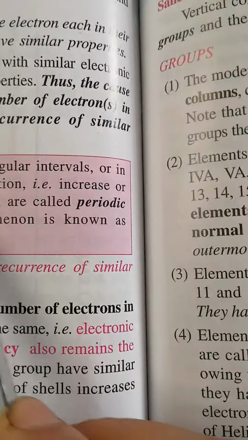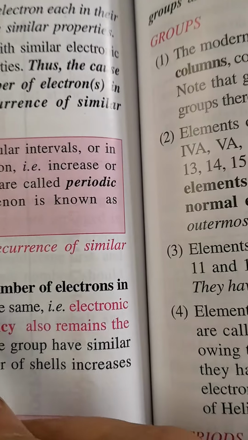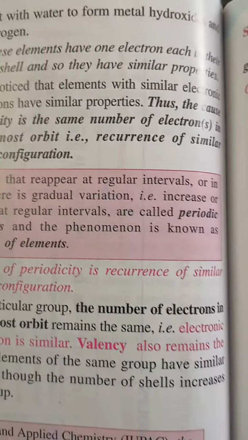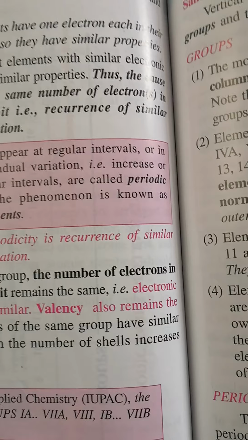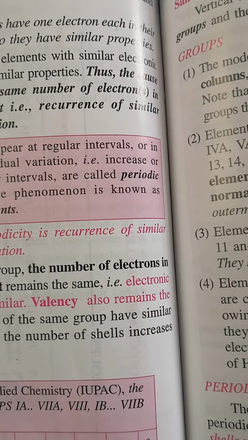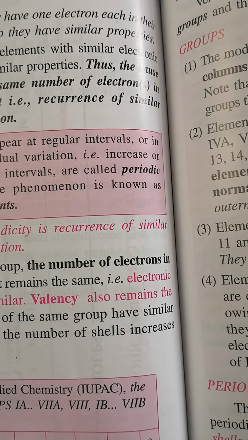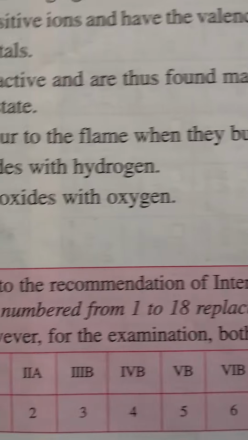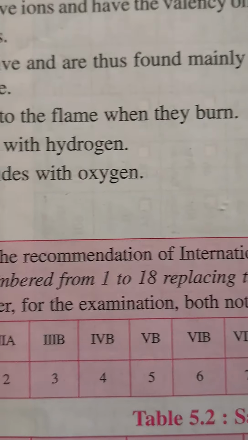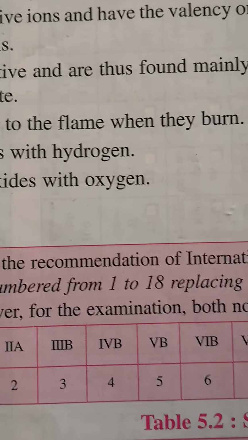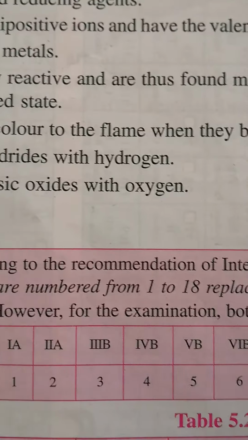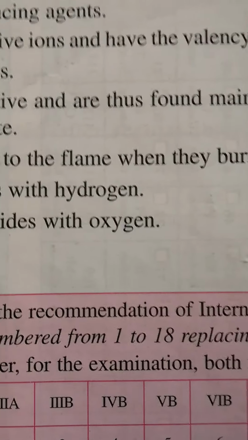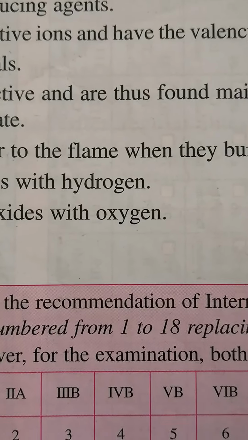Okay, then what is periodicity? Periodicity means a property reappears at regular intervals, with a gradual variation, an increase or decrease. Regular interval is called periodicity. Like we can check here, they have the same configuration. If we take the alkali metals, that is group 1, each element contains one electron, whether it is lithium, sodium, potassium, etc.